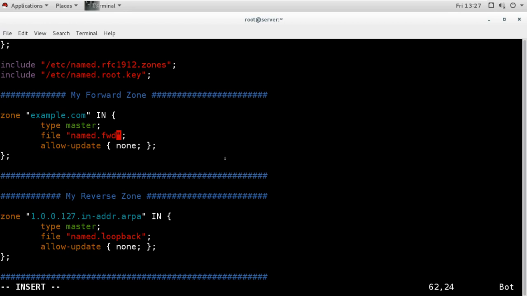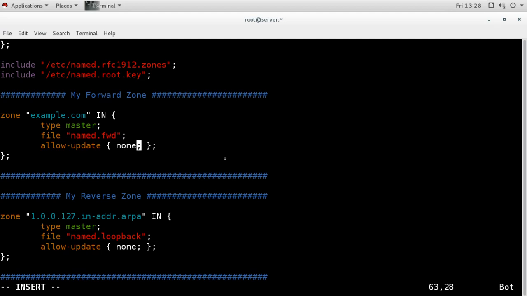Now next is allow update. What does allow update mean? Whenever you have a big network, you may have DHCP also. DHCP can update the IP addresses of clients, and when it does, the new record is updated into the DNS server also, by the client itself.